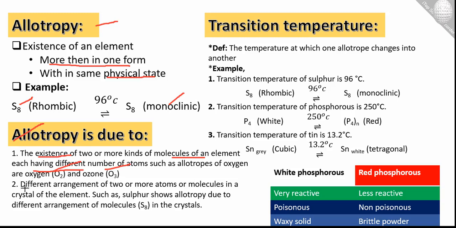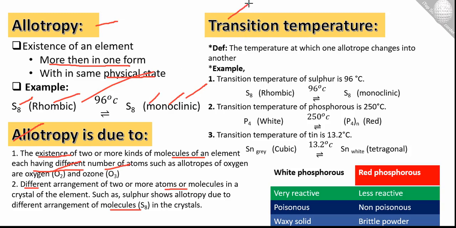The next one: allotropy can be caused by different arrangement of two or more atoms, like in S8. Same molecules but different arrangement of atoms. Sulfur shows allotropy due to different arrangement: sulfur 8 has rhombic shape, and above 96 degrees sulfur has the monoclinic structure.